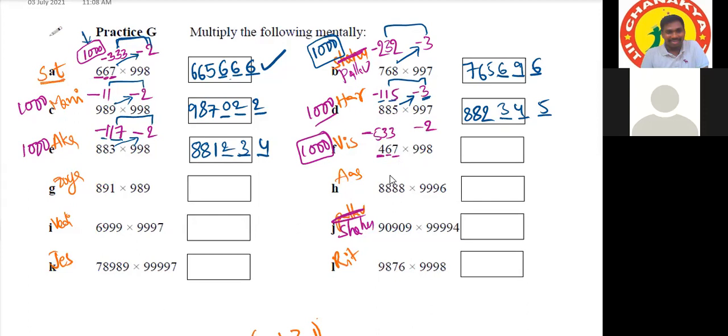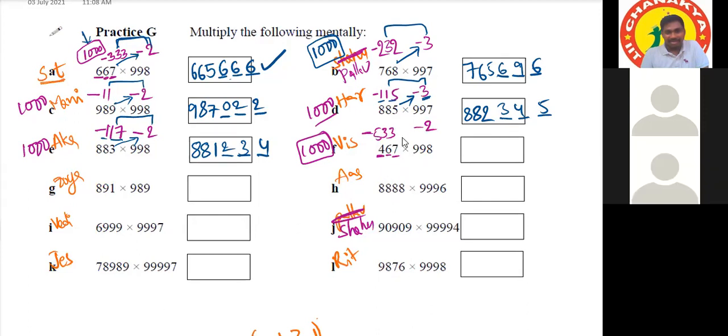Okay. Next. Akash. Excuse me, sir. Vishnu, carry on. Just a minute. 467 minus 2 is 465. We have to reserve 3 places. 4, 6, 5. Then reserve 3 positions. Okay.